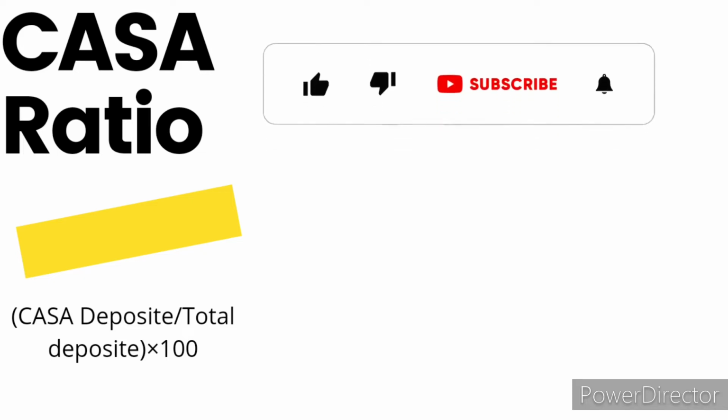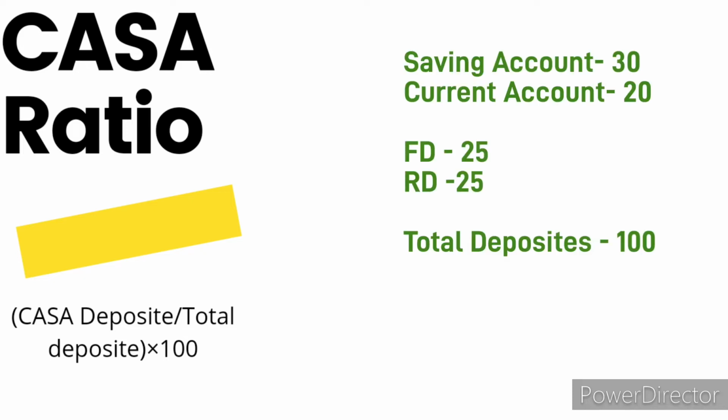The first ratio that we are going to look at is the CASA ratio. Now that we understood how a bank functions, it is easier to understand the CASA ratio. CASA ratio is nothing but the percentage of current account and saving accounts of the total deposits in a bank. Now let's understand this with an example. Let's consider I have a bank and I have a total of 100 accounts in my bank, out of which 30 are saving accounts and 20 are current accounts, and the remaining 50 are fixed deposits and RD.